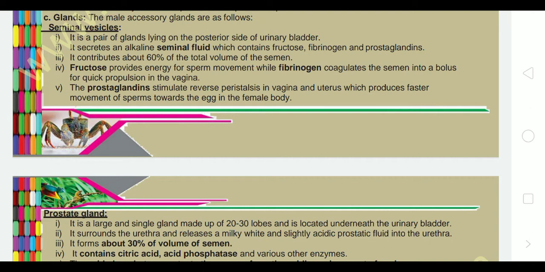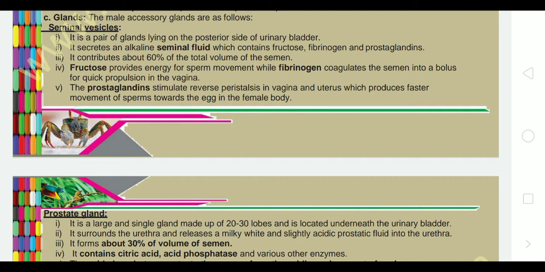It contributes about 60% of the total volume of the semen, so the seminal vesicle produces the most part of the semen. Fructose formed in the seminal vesicles is useful to the sperm for energy, while the fibrinogen coagulates the semen into a bolus for quick propulsion in the vagina.